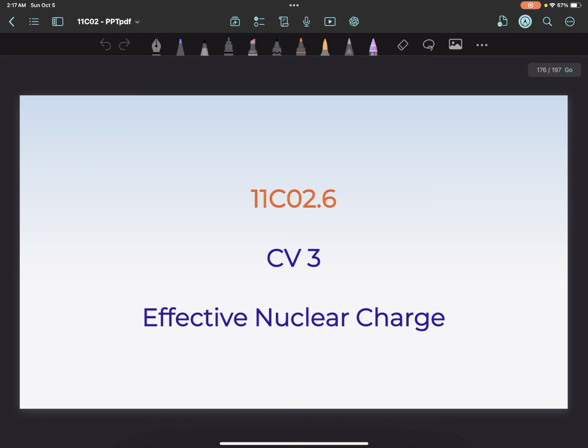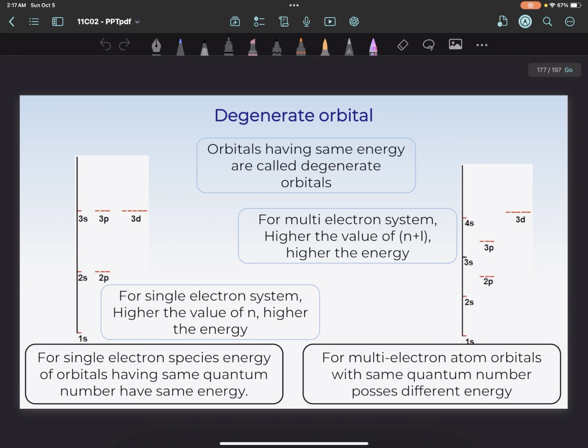Now let's learn about the effective nuclear charge. Orbitals having the same energy are also called degenerate orbitals. For a multi-electron system, the higher the value, the higher the energy. For a single electron system, the higher the value of n, the higher the energy.